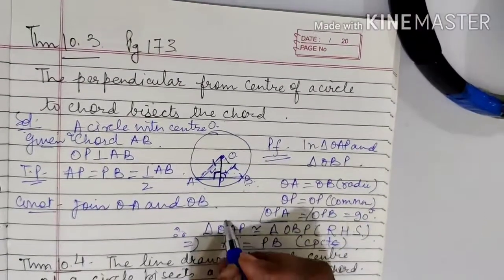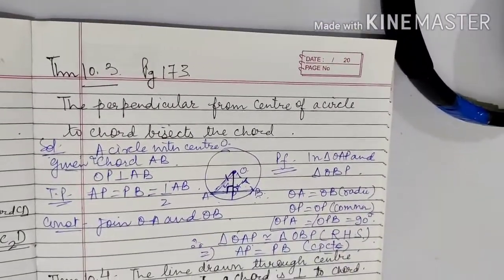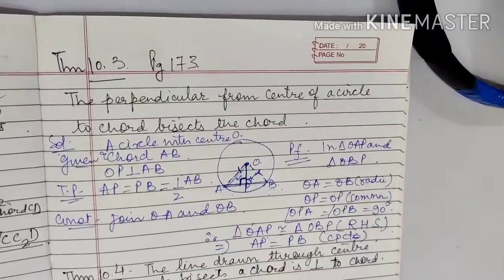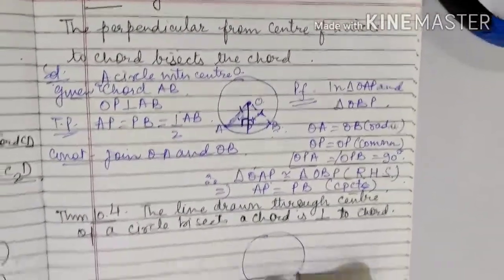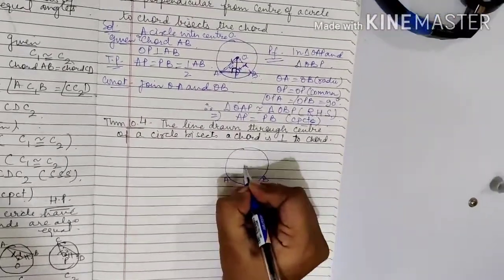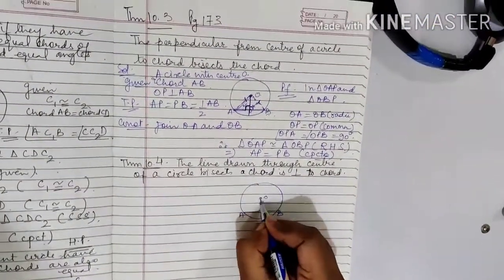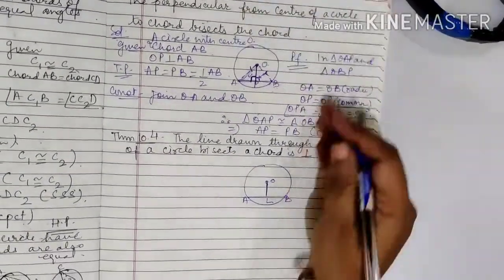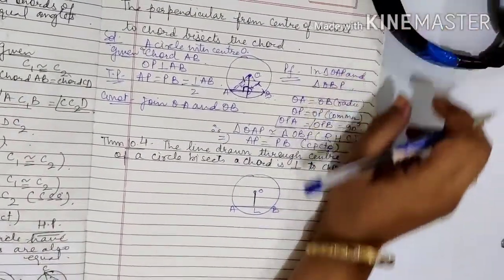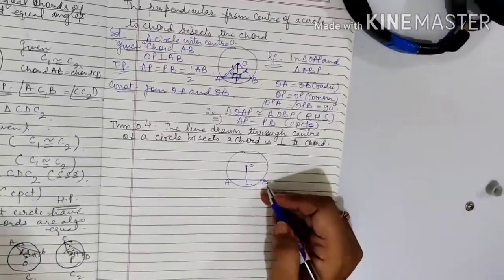Right? So what does this mean? If a perpendicular is drawn from the center to the chord, then that perpendicular is bisecting the chord.